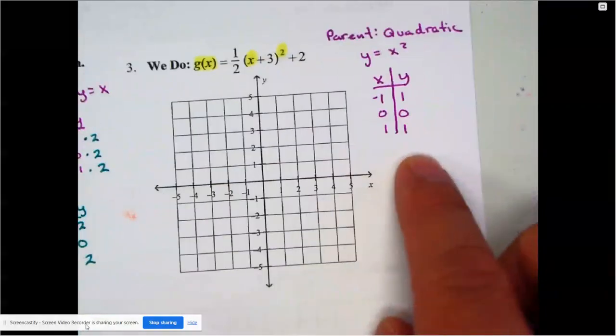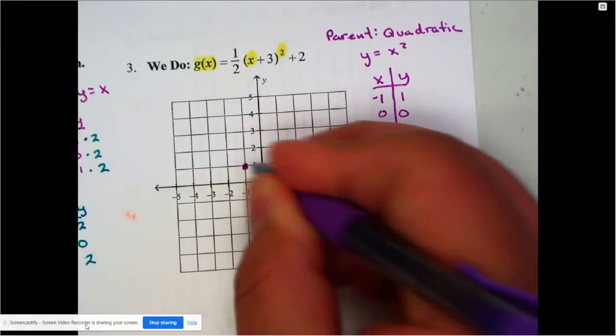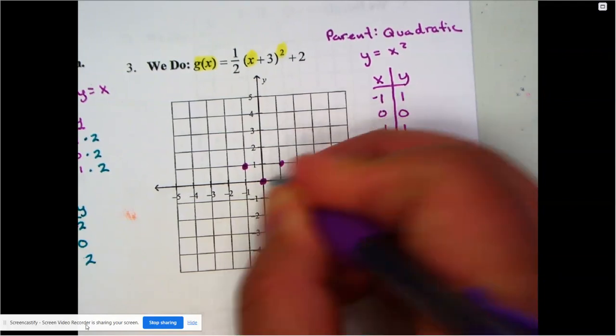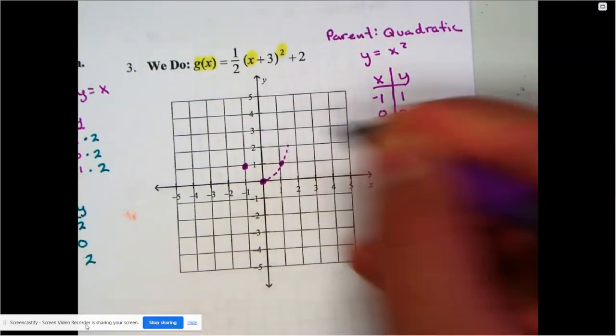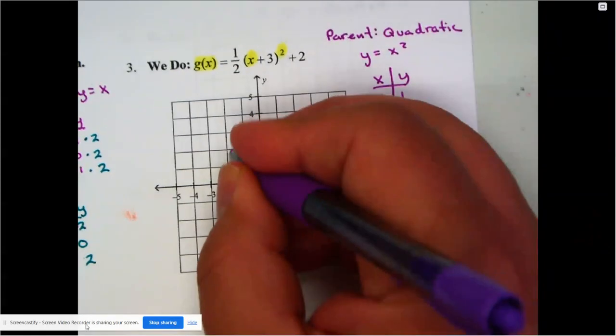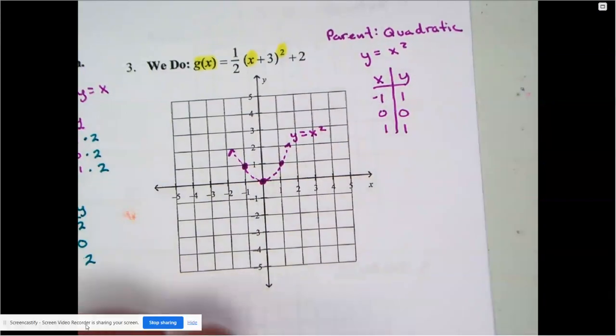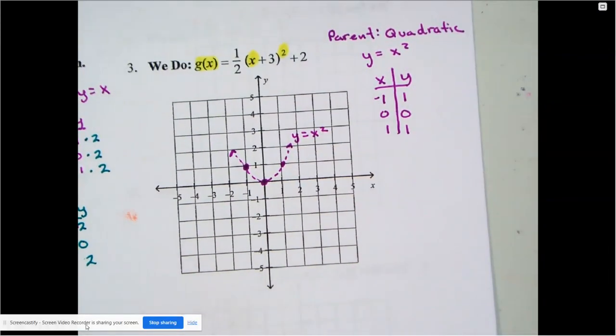All right, so back to this one. So here we go. It's negative 1, 1, 0, 0, 1, 1. So remember, this one looks like a little happy face, a little U shape. So this is the parent, y is equal to x squared. And now let's see what they want me to do with it. Now I see 3 numbers here. So we're going to handle one number at a time.